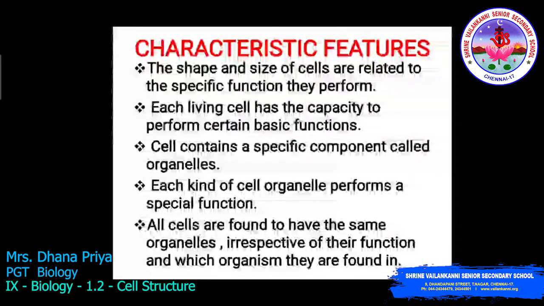Characteristic features: the shape and size of cells are related to the specific function they perform. Each living cell has the capacity to perform certain basic functions. Cells contain specific components called organelles. Each kind of cell organelle performs a special function. For example, the nucleus is an organelle, and its function is to control all the activities inside the cell. So every organelle does a special function. All cells are found to have the same organelles irrespective of their function and of which organisms they are found in.